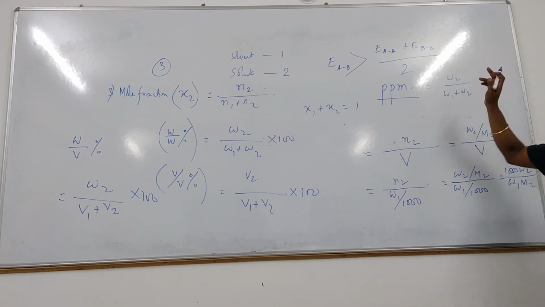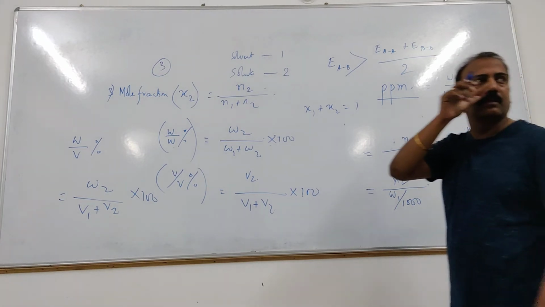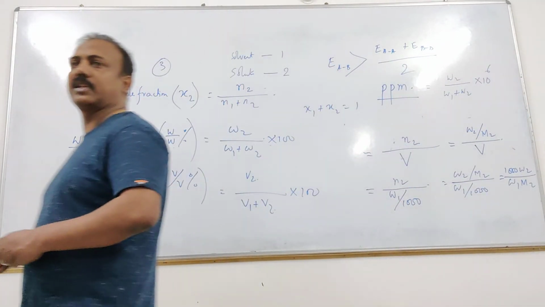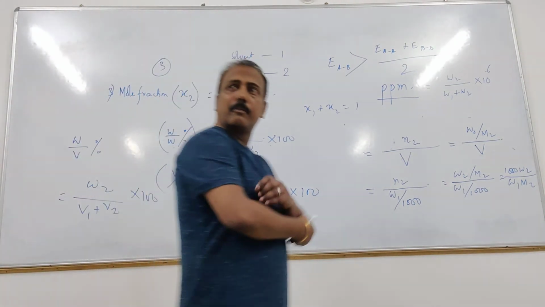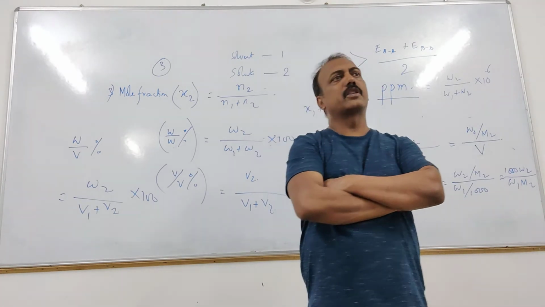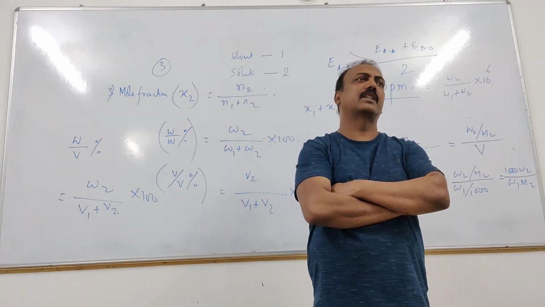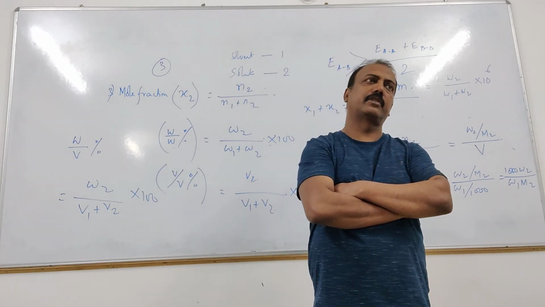That is part. Mass of solute divided by total mass is the part. Per million. Million means 10 to the power 6. Percent it was 10 to the power 2, that is 100. Per million means it is 10 to the power 6. Is it clear? So these are the different units for concentration by which we represent the concentration.